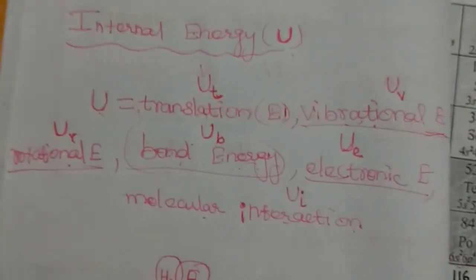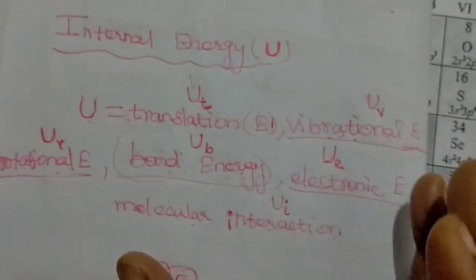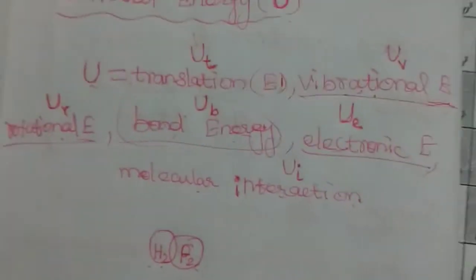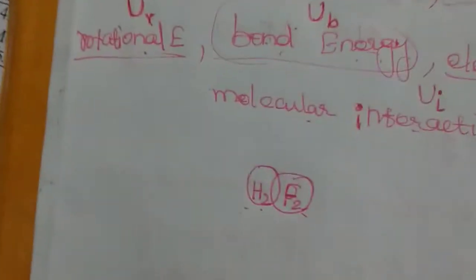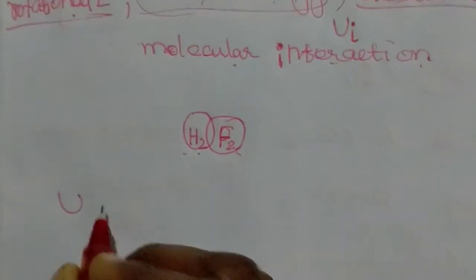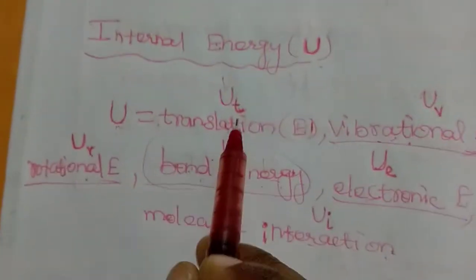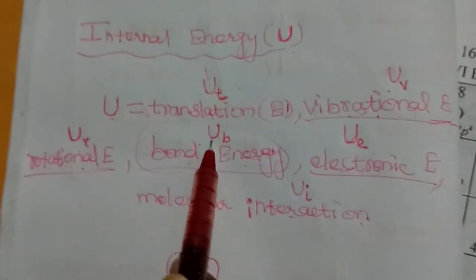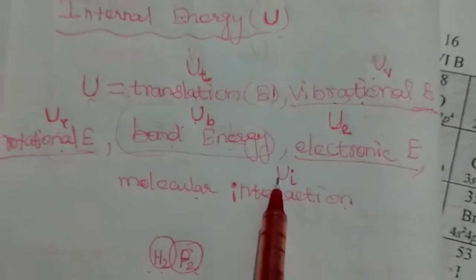The sum of all this energy is the internal energy of the system. Writing the internal energy of the system: U is equal to UT plus UV plus UR plus UB plus UE plus UI.